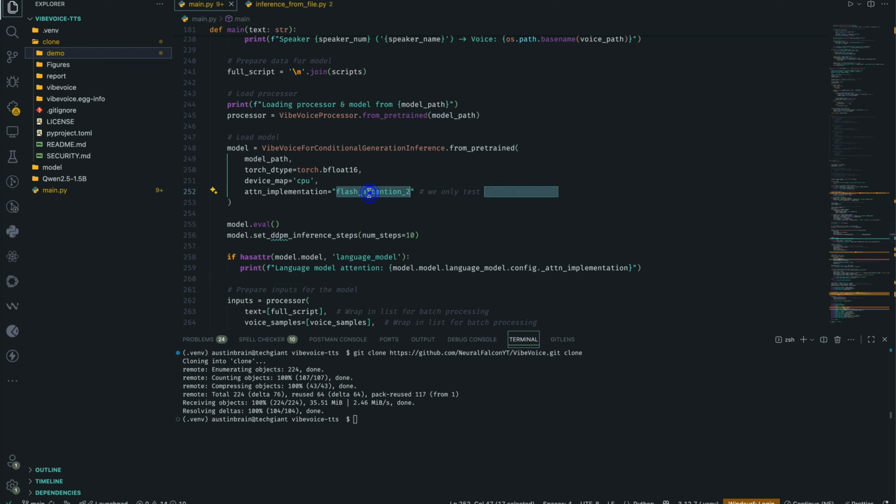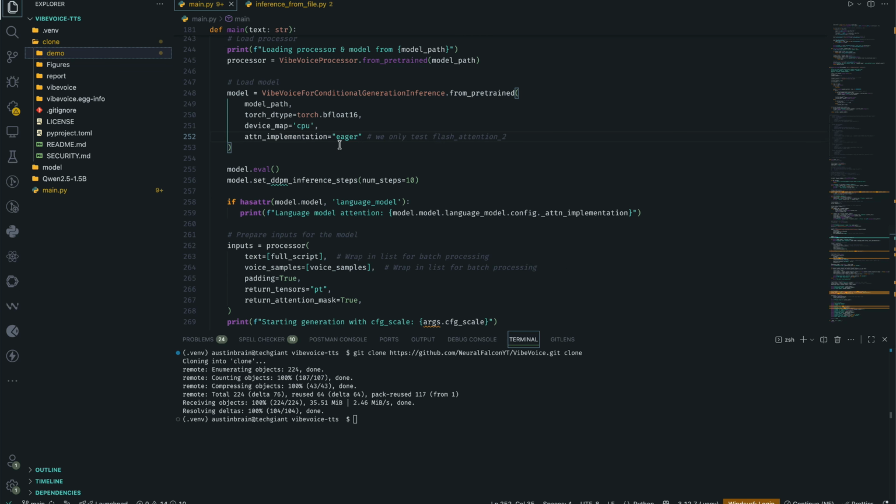So I'm going to turn this to eager. Since I can't actually install the flash attention Python package, I get a lot of errors. I think it mostly supports CUDA, like NVIDIA graphics cards, and I don't have that. So I'm running this on my MacBook Pro. So I'm going to stick with CPU and eager for now until it actually starts supporting MPS or using the MLX package. Okay, we're going to add CPU.